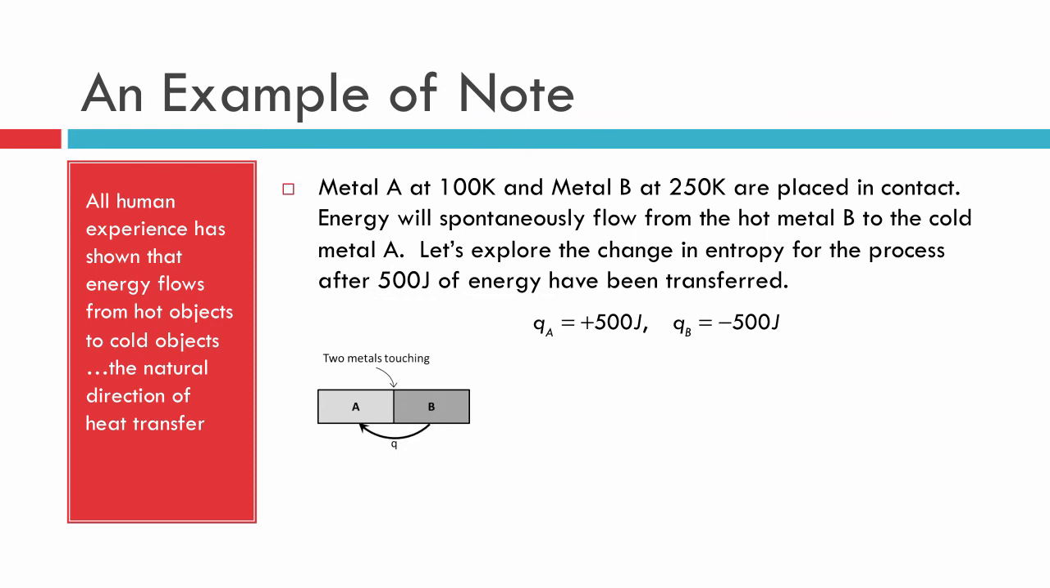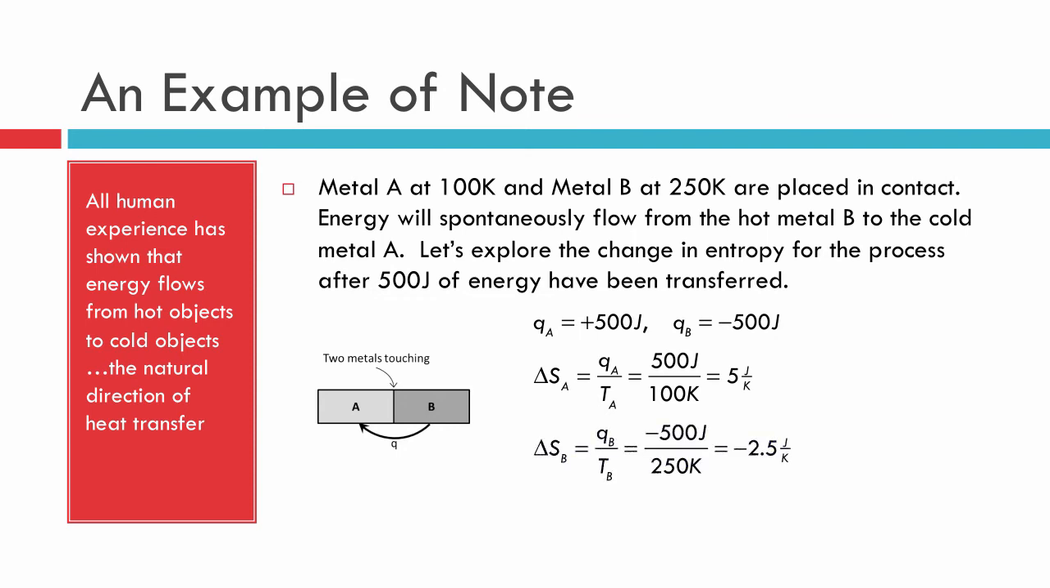All right, so let's calculate the change in entropy of metal A while this process occurs. It started off at 100 Kelvin, then it got this 500 joules of energy, and its change in entropy due to that was 5 joules per Kelvin. We can do the same thing for metal B. It lost 500 joules, but its initial temperature was 250. So it's lost minus 2.5 joules per Kelvin of entropy. If we find the total entropy for the process, it ends up being 2.5 joules per Kelvin.